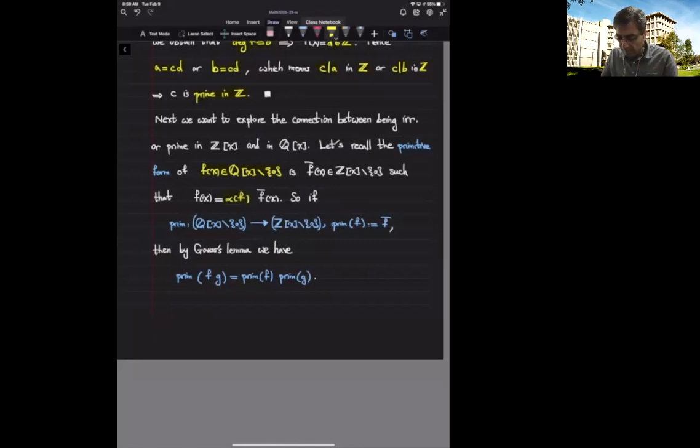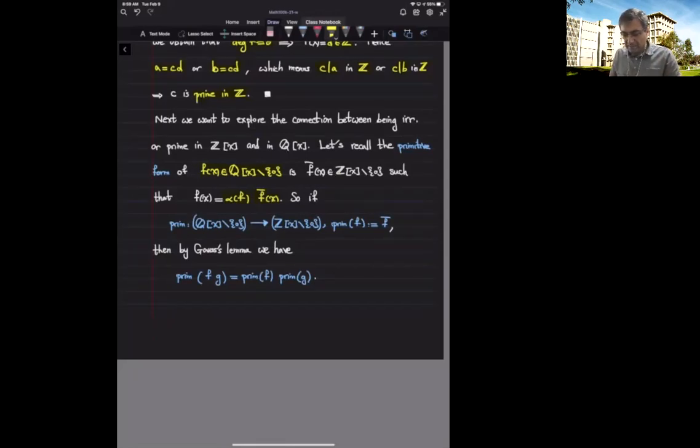When I divide my polynomial by this positive rational number, I end up getting a primitive polynomial. And the pair of alpha of f and f bar is unique.